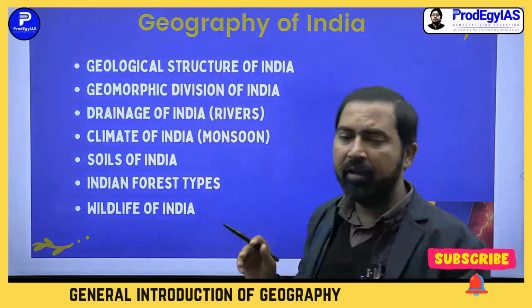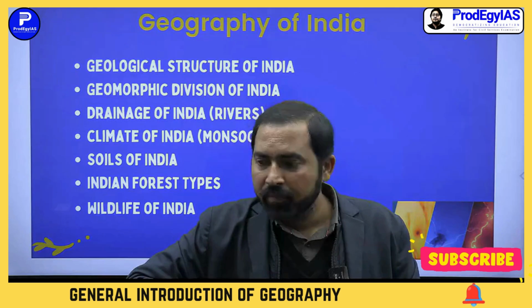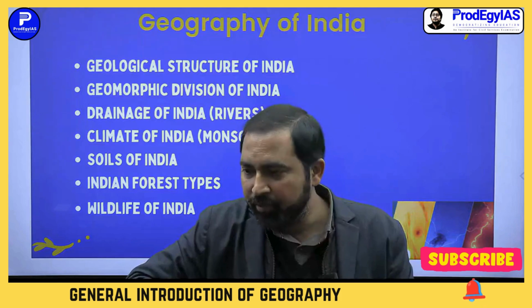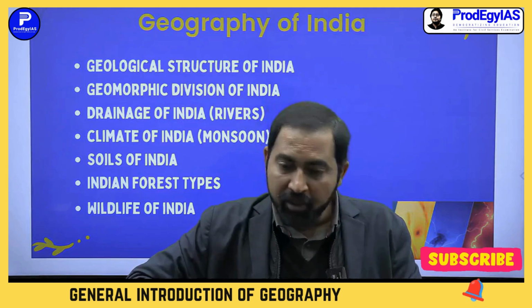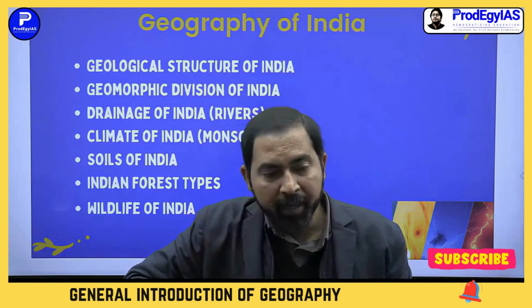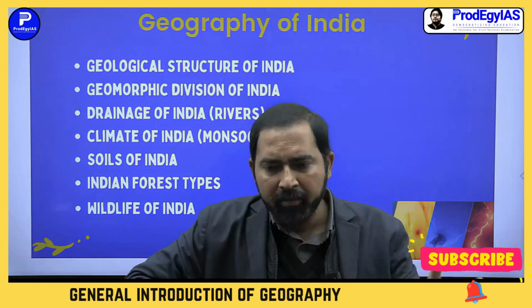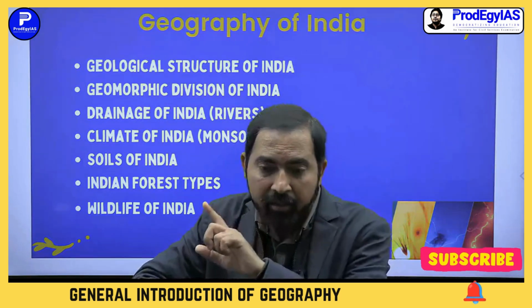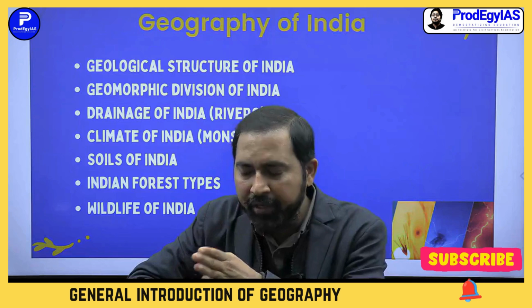Geomorphic divisions of India: largely we can divide the whole of India into 5 parts. Northern Himalayan part, the northern mountainous part, that you can say. Southern peninsular part, the peninsular plateau region. In between these two parts there is a northern plains part formed largely by Himalayan rivers. Rajasthan plain is also part of this Great Indian Plain, and the plain of Brahmaputra as well, in the northeastern part.